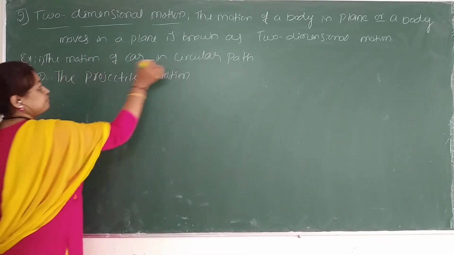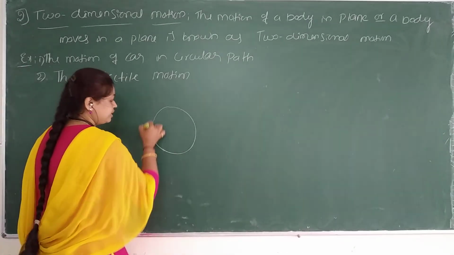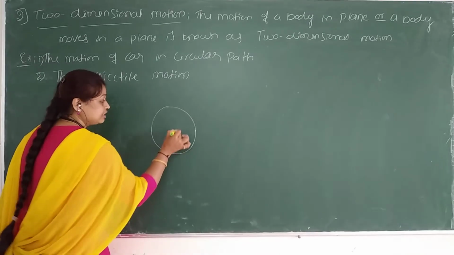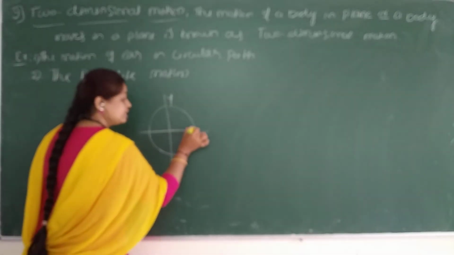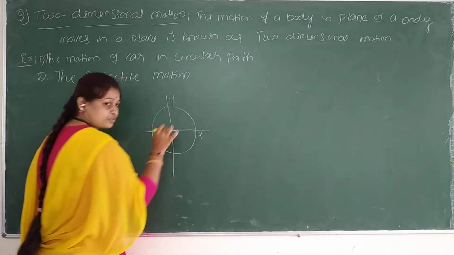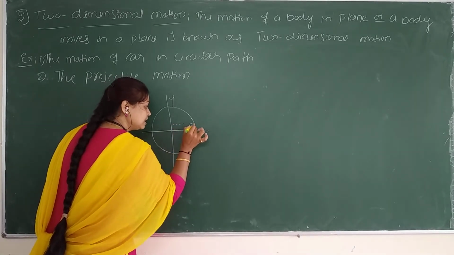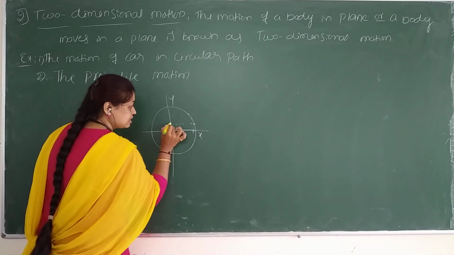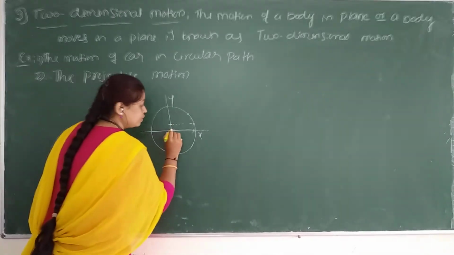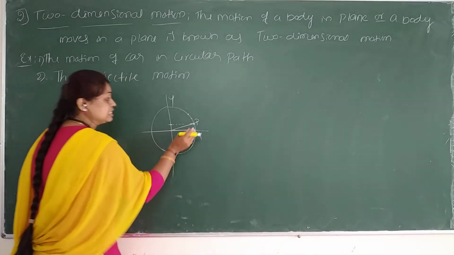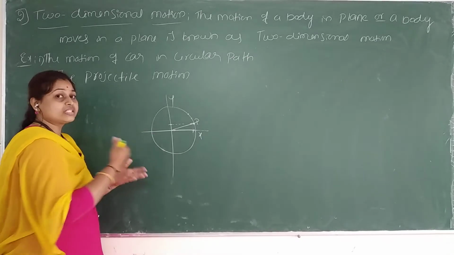Now, the motion of a car in a circular path. So here it is a circle. See the board, everyone. If the car is here, it is a center point. Just take the xy plane. This is x, this is y. If the car is moving at this position, it covers the distance along the y-axis and also the x-axis. It is covering both the axes, meaning it is moving in both the planes. So now you can join this. Now the object is covering the x-axis and y-axis. It is moving along the x-axis and y-axis at a time.